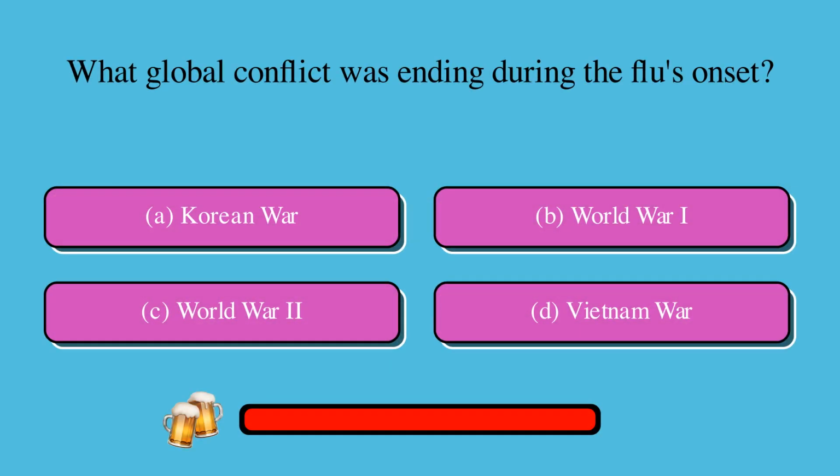What global conflict was ending during the flu's onset? Is it A, Korean War, B, World War I, C, World War II, or D, Vietnam War? The correct answer is B, World War I.